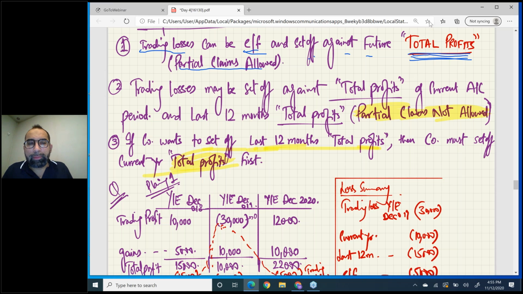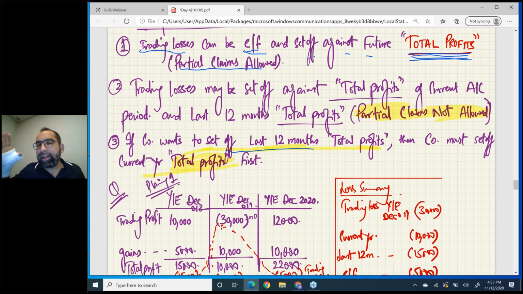Now, one more thing. Look here. This is especially for companies, not for individuals. See the yellow highlighter. If a company wants to go 12 months back set off using trading loss, then for that company it is mandatory to do current year set off first and then go to the last 12 months.